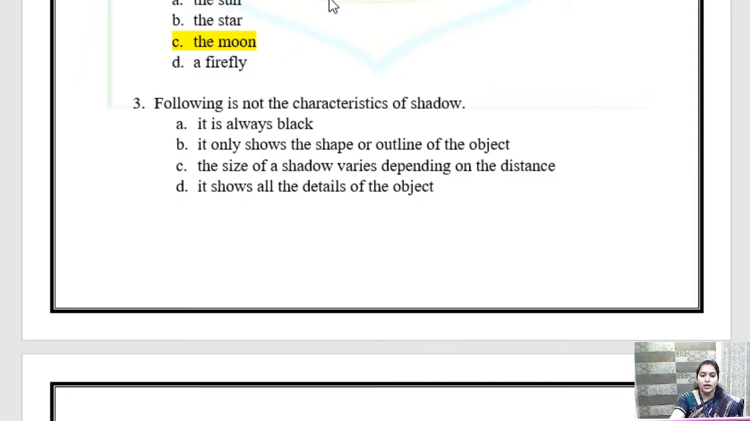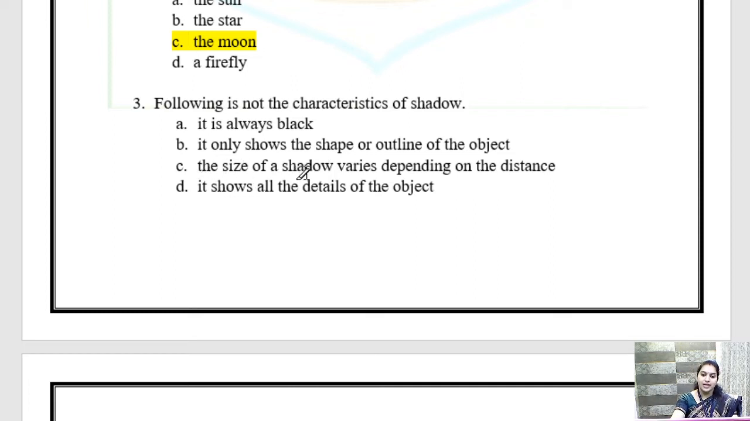So following are not the characteristics of shadow. We have to tell which is not a characteristic of shadow. It is always black. So it is a characteristic of shadow. It only shows the shape or outline of the object. True. It only shows the shape of the object. It does not show any detail of the object. Okay, so this is also true.